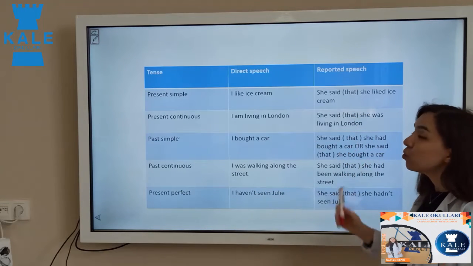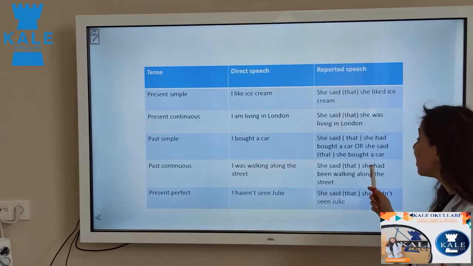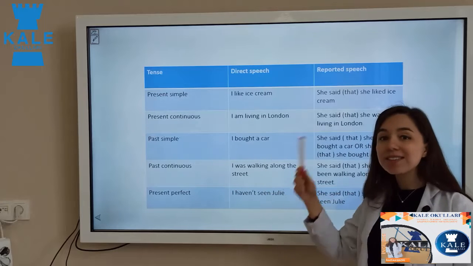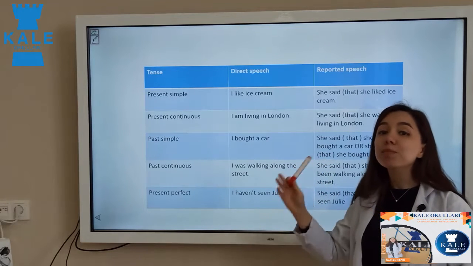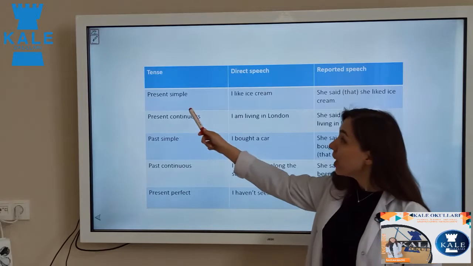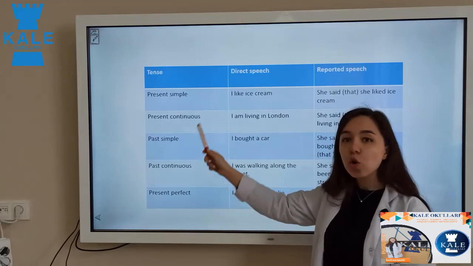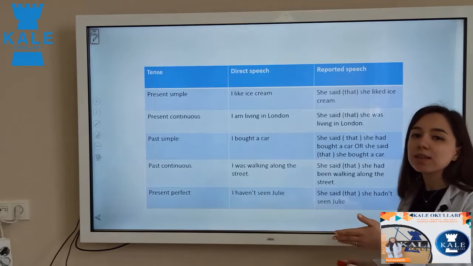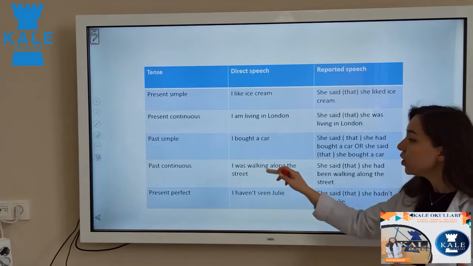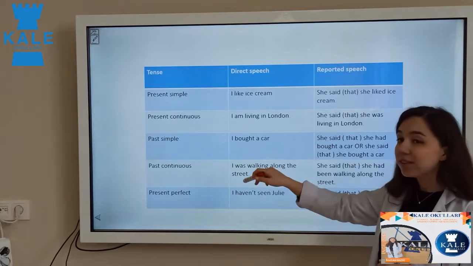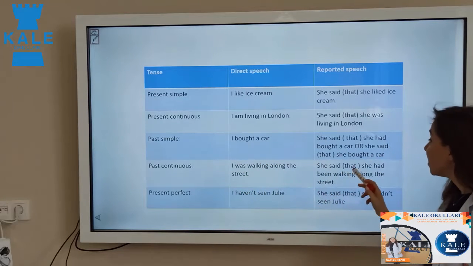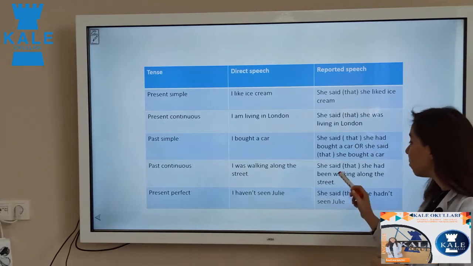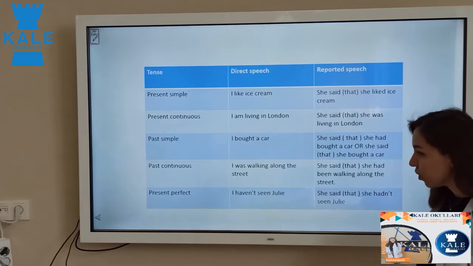Yes, so now we want to change it to reported speech. She said that she had been walking. So what happened here? Past continuous in the reported speech changed to past perfect continuous. Pay attention. If your direct speech has continuous form, means ing form, in the reported speech also you have to write it in continuous, but one tense before. Here just was walking, look at your direct speech, past continuous, but here we write had been walking, means one tense before, had plus been plus walk, that is our verb, and ing.